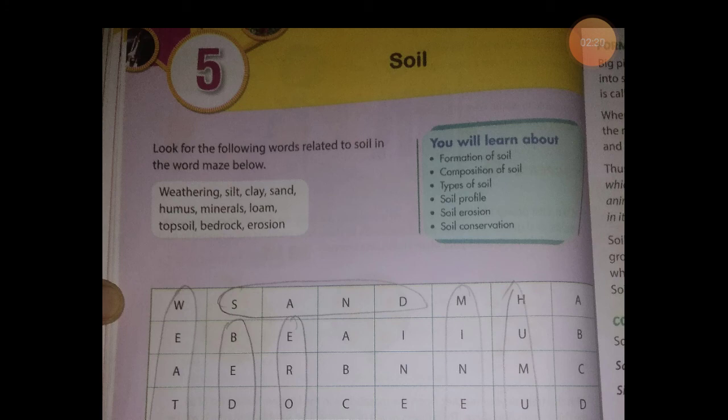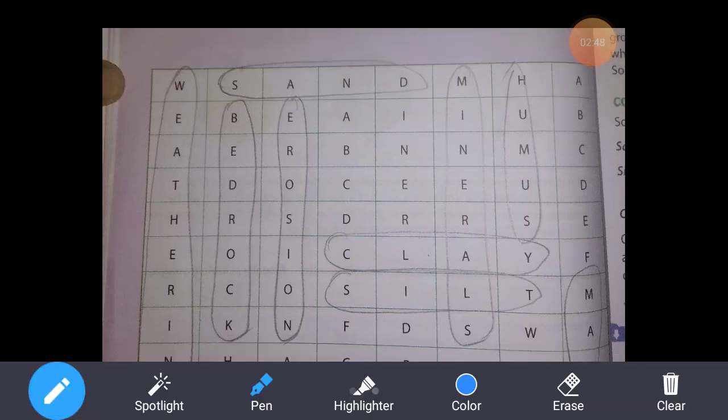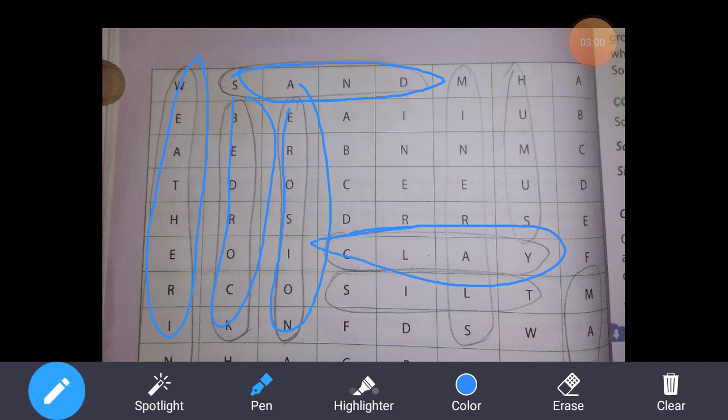Suppose these words are given which are related to soil: weathering, silt, clay, sand, humus, minerals, loam, topsoil, bedrock, and erosion. So you have to circle that. See, weathering is over here. This is sand. Then bedrock, erosion, clay, silt, minerals, humus.